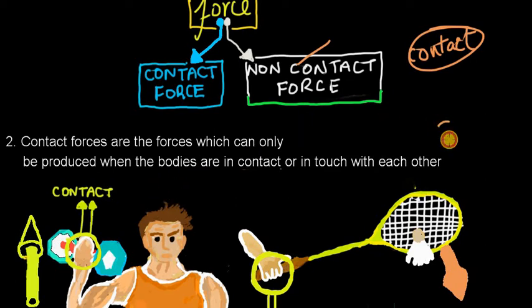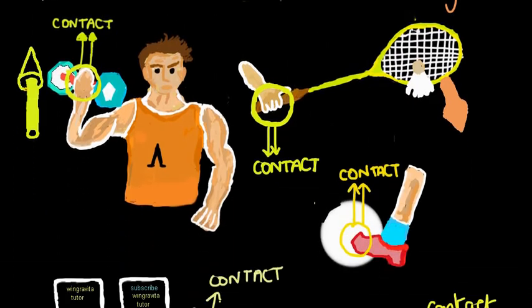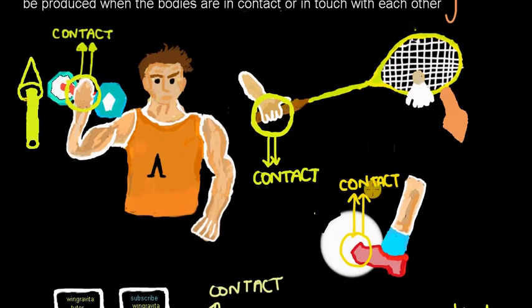Before going to the definitions, let's see some examples. In the real world, we see many examples of contact forces. Here, a man is lifting a dumbbell.